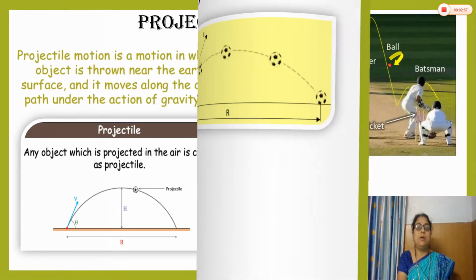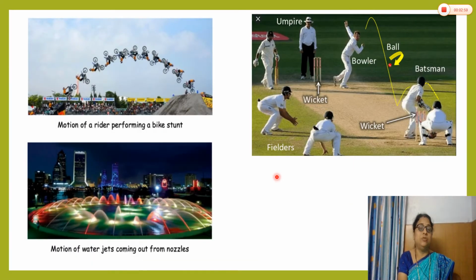Let us discuss the examples of projectile motion. See the beautiful diagrams. In this first diagram, the motion of a rider performing a bike stunt. This is the path followed by the bike rider. It is projected from here and follows this parabolic path. This is projectile motion.